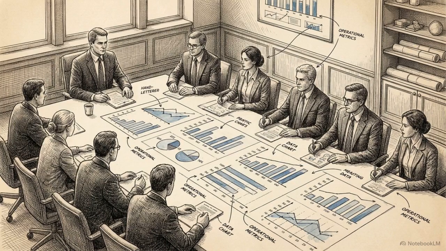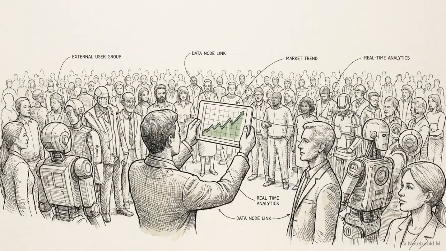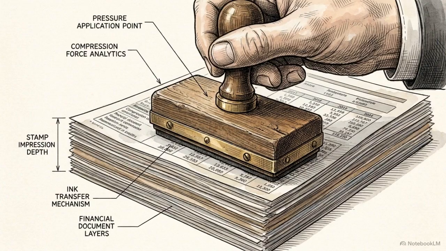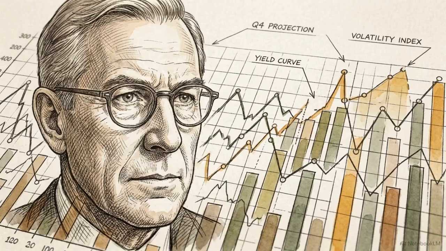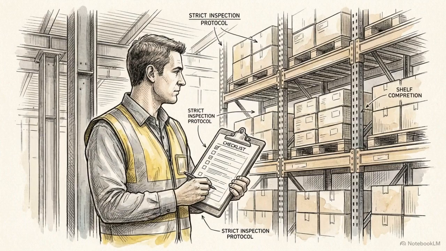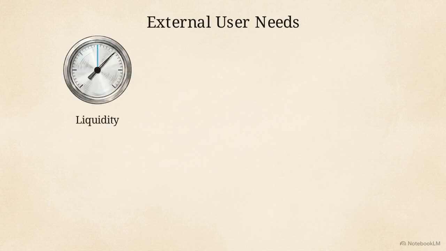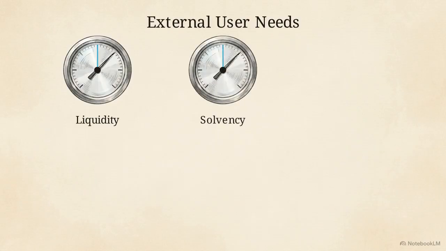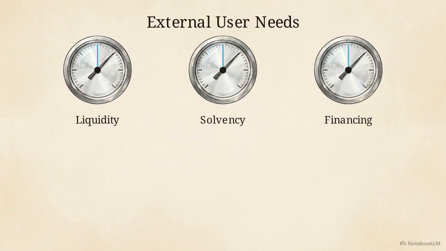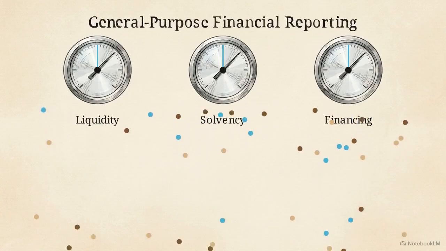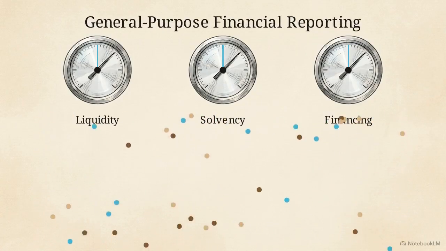The internal users, management, and the board of directors, investors deciding where to put their money, creditors determining lending terms, financial analysts evaluating stock, and regulatory agencies monitoring compliance. To make these decisions, external users have to answer a specific set of questions. They need to evaluate the firm's liquidity, measure its long-term solvency, and gauge the actual probability of the firm securing future financing. That need defines the entire objective of general-purpose financial reporting.